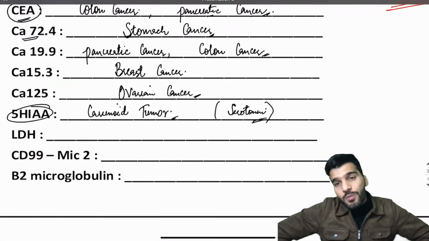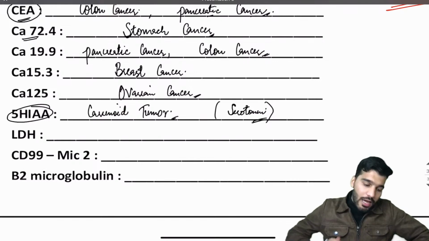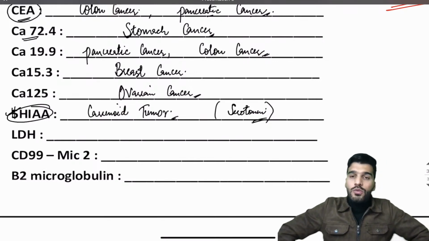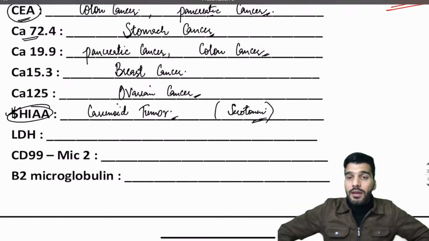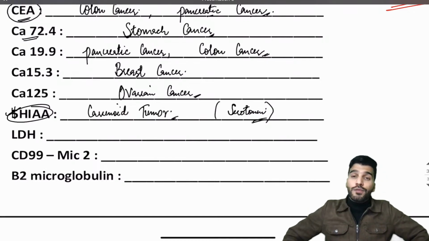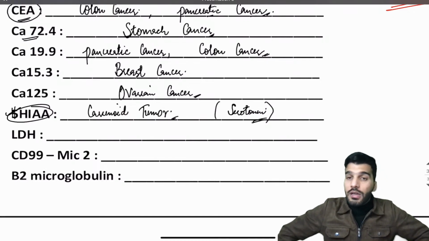5-HIAA, carcinoid syndrome, serotonin increase. 5-HIAA is an investigation of choice for the carcinoid syndrome as well. So the drug we use is octreotide, somatostatin analog. Where else do you use this octreotide? In acromegaly also we use it. Remember that. Is that clear? Octreotide is also used for esophageal varices along with the terlipressin.